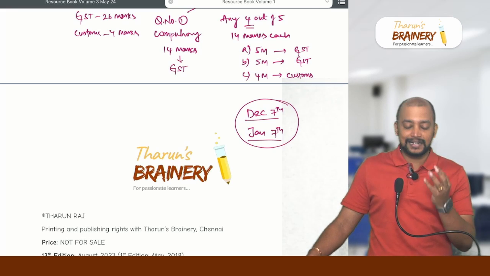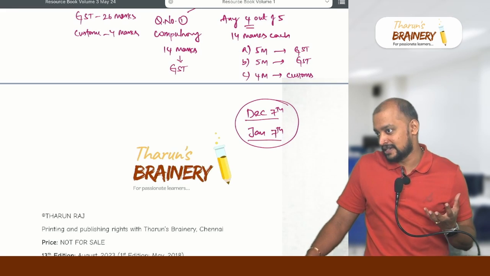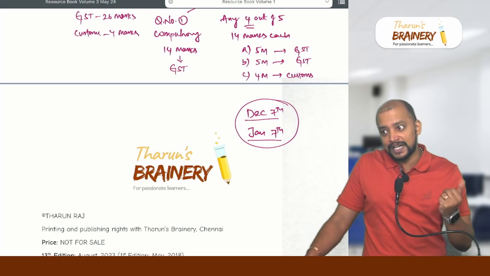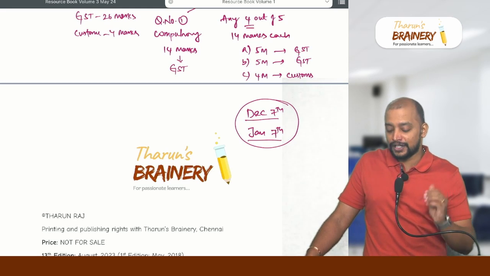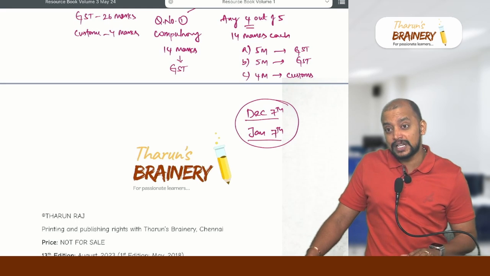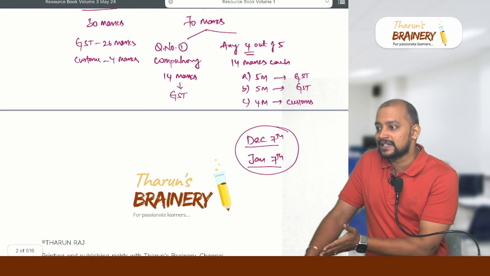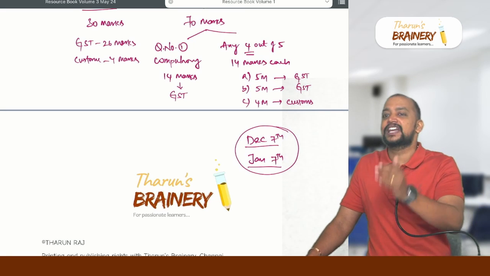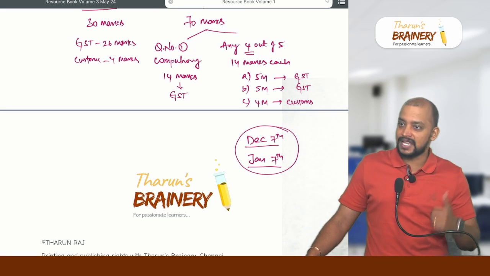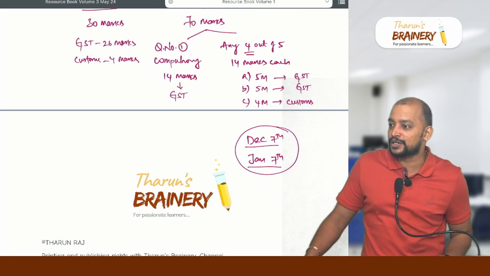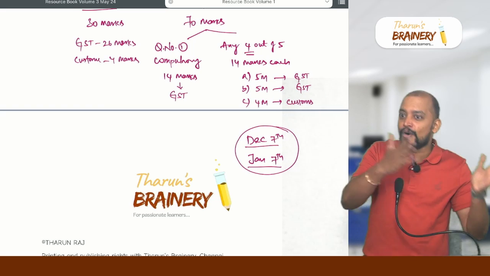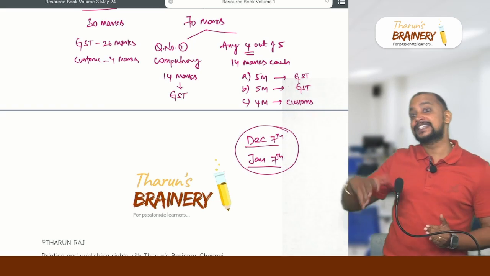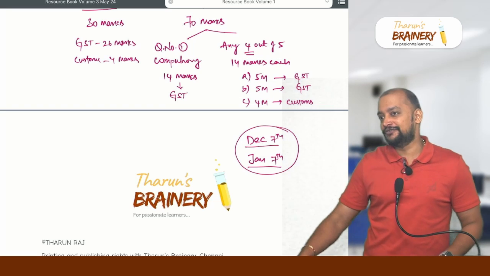And there will be certain stupid assumptions that ICAI will be taking. ICAI will take some stupid assumptions while solving the questions and all. But those assumptions may be contradictory to reality. But we need to go by ICAI only because you are writing the CA final exam. So CA final or CMA final, whatever exam you are writing, you need to go by whatever the institute says. You cannot go by reality, whatever is being followed, okay.